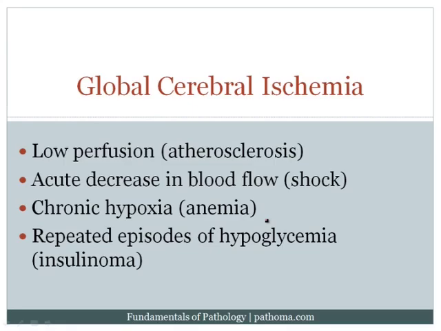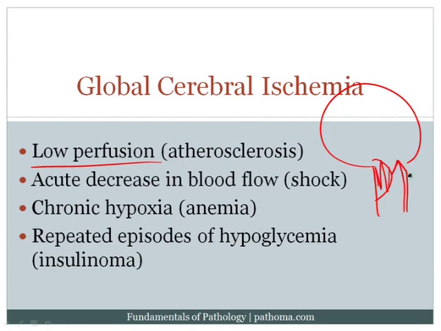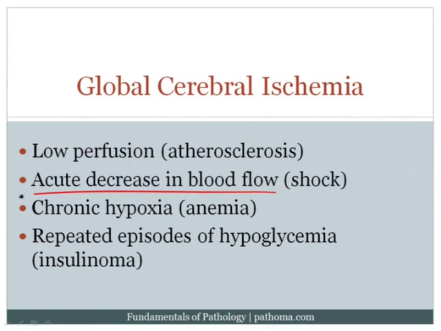Now, how would you get global cerebral ischemia? Well, you could get it with low perfusion to the brain. For example, if you have atherosclerosis of a large vessel that's going into the brain, this would then decrease the amount of blood going into the brain, giving you a global cerebral ischemia. You could also see it with acute decrease in blood flow, for example with shock. This would then reduce the overall amount of blood going into the brain. Similarly, we could see it with anemia. Again, with anemia, we'd have less oxygen going into the brain globally.